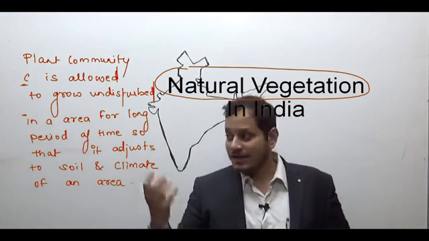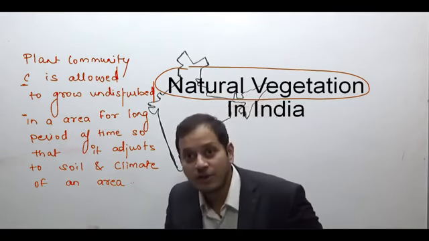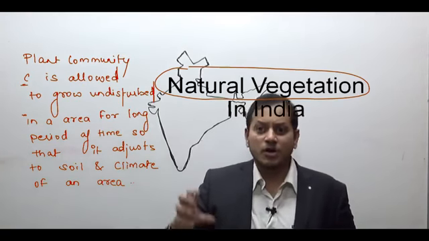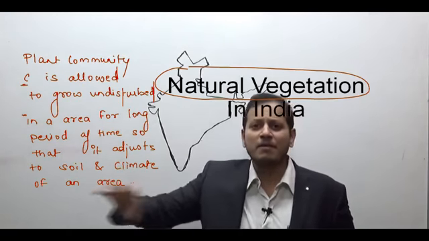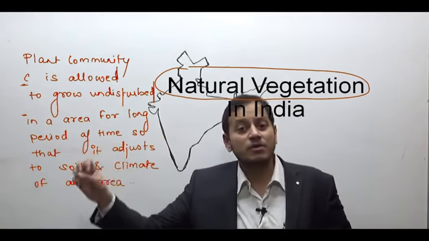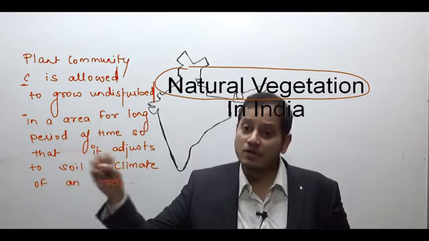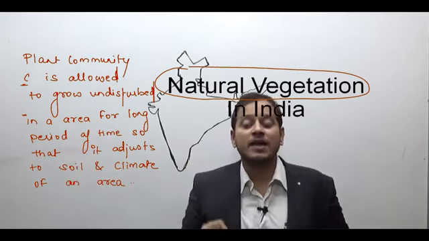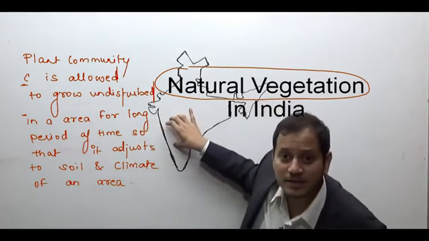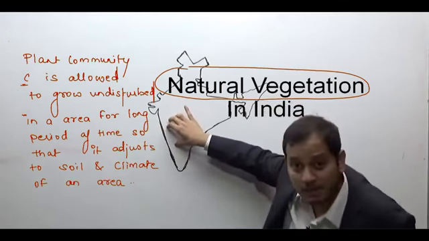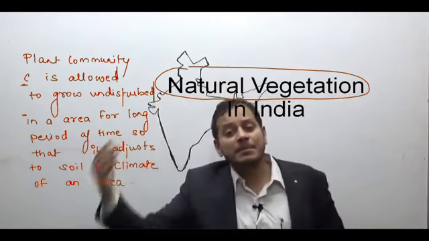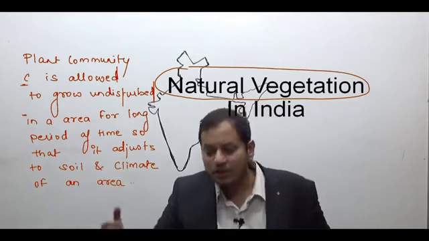For example, sandalwood is a natural vegetation of Karnataka. But if I take sandalwood seeds or plants and have a big plantation in the Himalayas, even though there may be a large number of sandalwood trees in the Himalayas, it won't qualify as natural vegetation, because sandalwood naturally was growing in the Karnataka region. For my commercial gains, I have taken it to the Himalayas and planted it. The same applies to the natural vegetation of any other area.